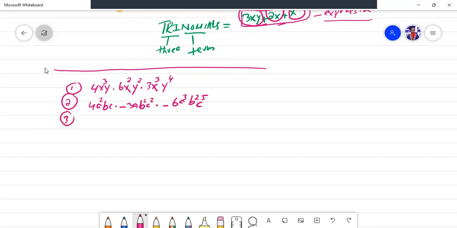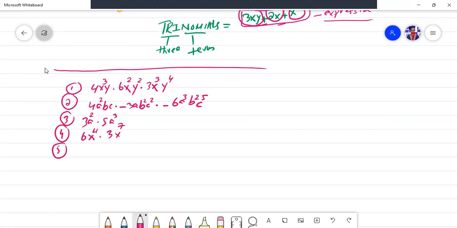Number 3, 3a square times 5a cube. Number 4, 6x raised to power 4 times 3x raised to power 7.